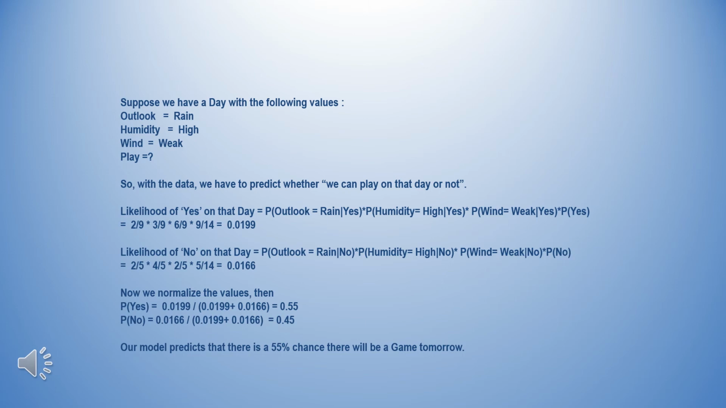So our model can say in an easy manner that there is a 55% chance there will be a game tomorrow. This is a simple example we have seen about game prediction, whether it will be possible to play on a specific day or not. So with the help of the Bayes theorem, we found the solution. This is just an idea about the Bayes theorem with an example so far.